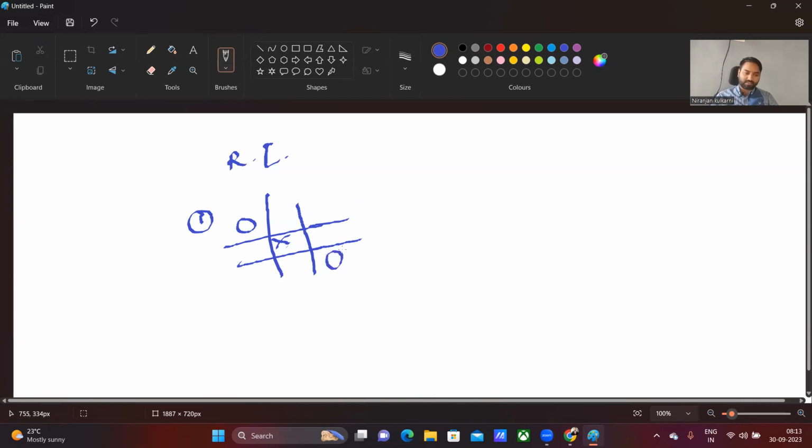If you put the circle over here and the computer puts the cross over here, there may be a chance that another person has put the circle over here, so should it put the cross mark over here or not?